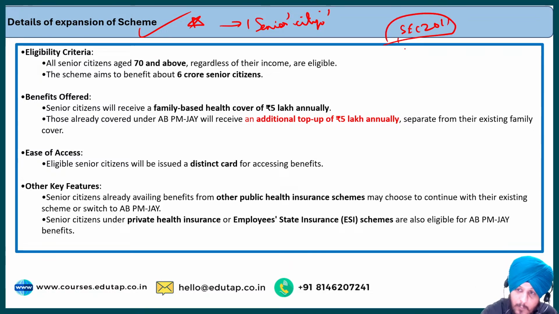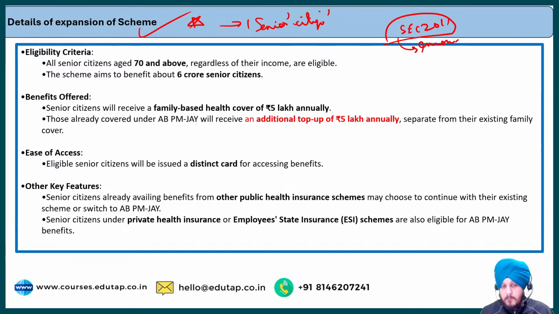The coverage criteria was income. If a family has a very low income, and is very much vulnerable, deprived, all such factors, then only that family would be covered, and the senior citizen who is a part of that family would naturally also be covered. But now the focus has been shifted to universal coverage of senior citizens. Basically, the income criteria has been removed for senior citizens aged 70 or above.